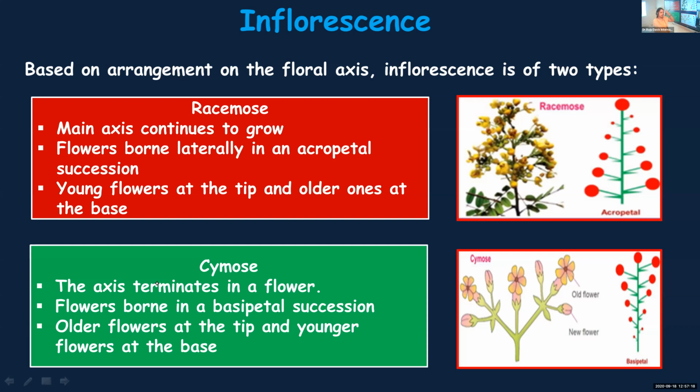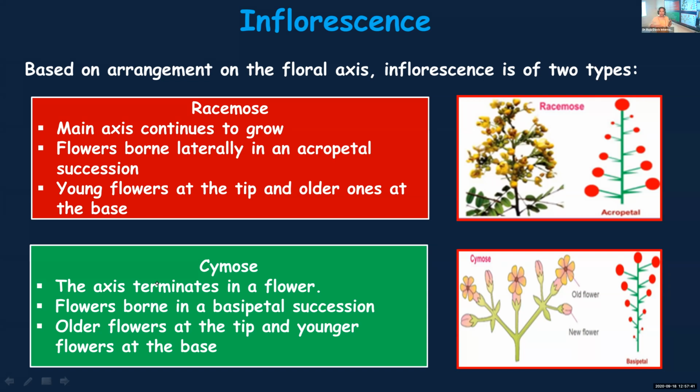Lily flowers come in different colors, not water lily I'm saying. In lily and jasmine, you can find cymose inflorescence, whereas in gulmohar, mango, cassia, neem, all these flowers, you can find racemose inflorescence. I'll repeat it again, don't get confused.